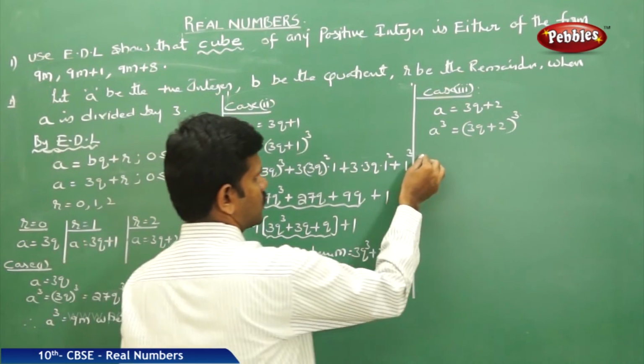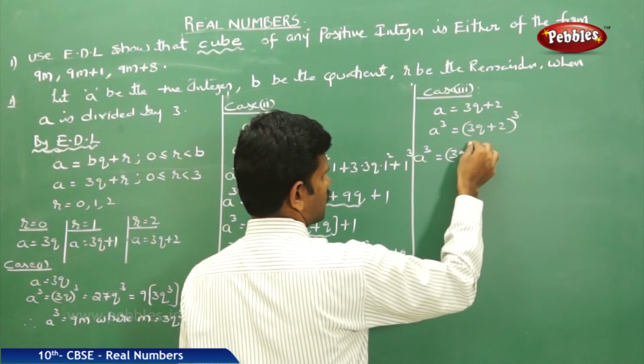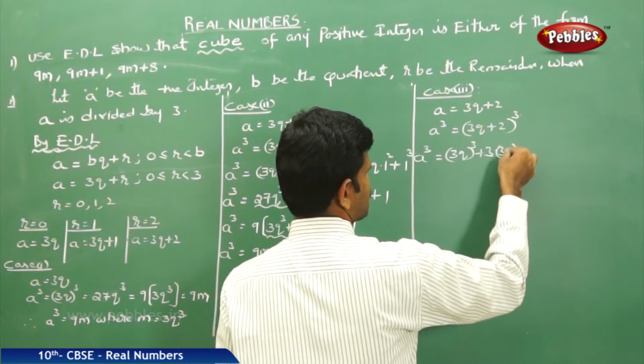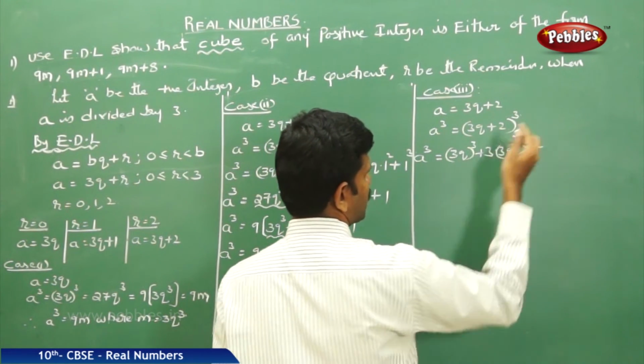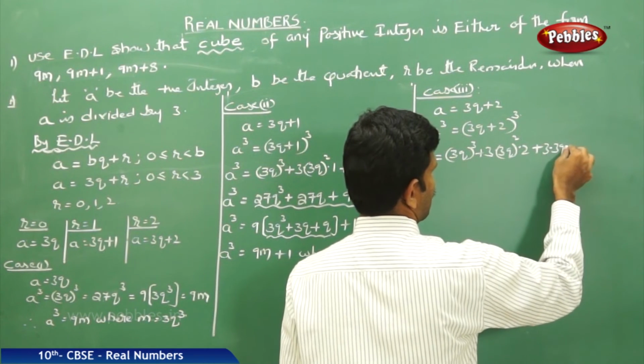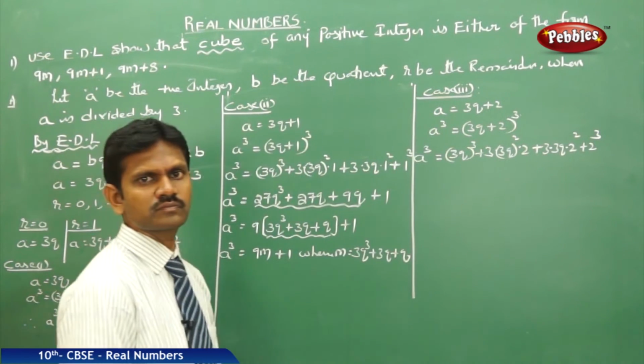That is, a cube is equal to a cube plus 3a square b plus 3a b square plus b cube.